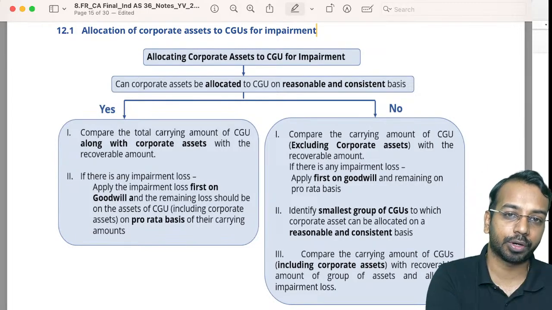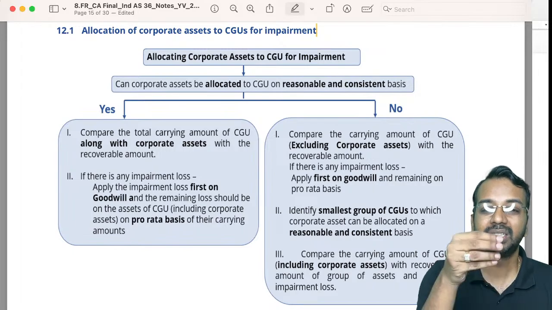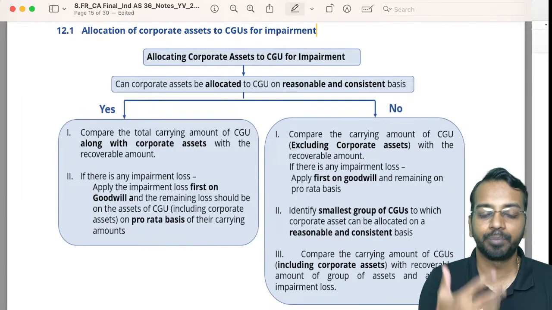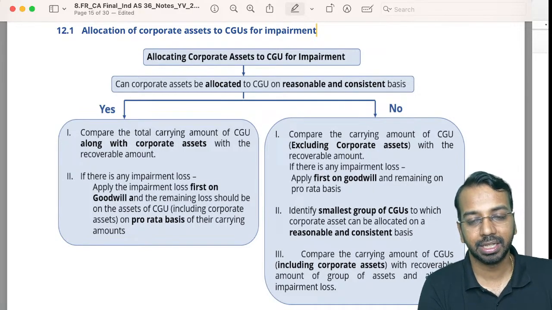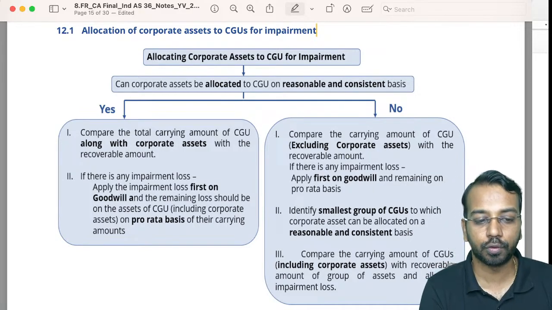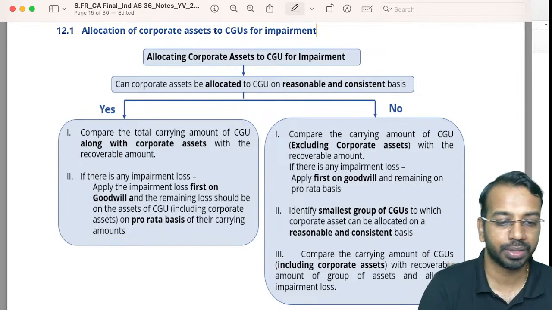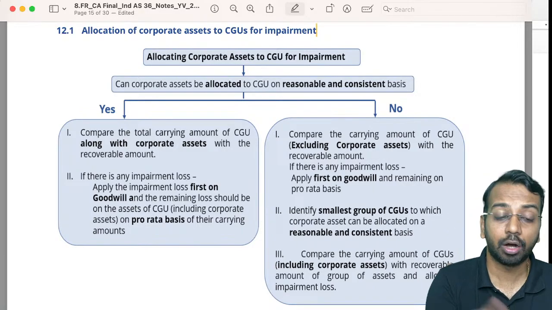For example, there is a corporate office. In that corporate office, 3 floors are working for one CGU and 2 floors are working for another CGU. So the 3 floors' related asset you will allocate to one CGU, and the 2 floors' related asset to the other CGU. Right. Now, how do we do it?